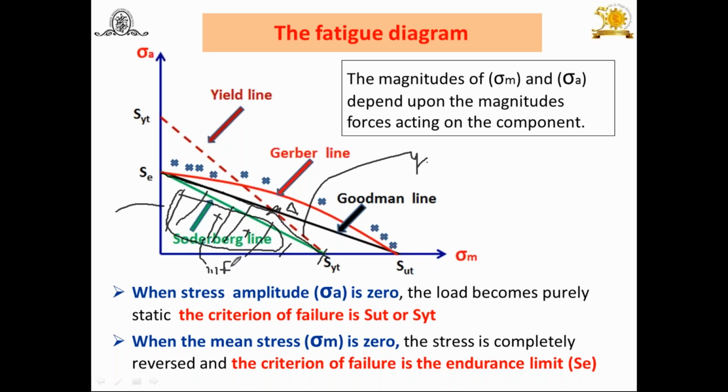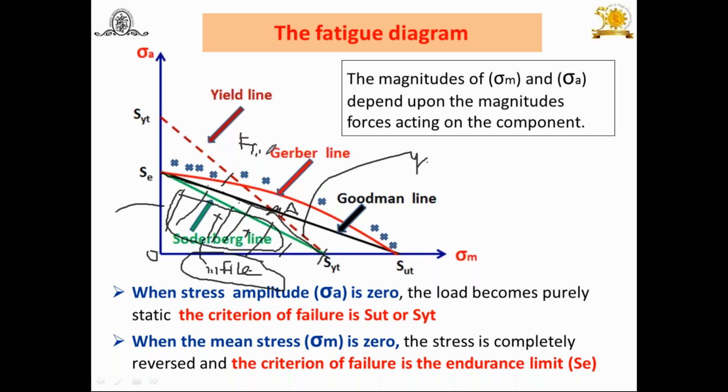Try to understand what I am saying. The point which comes in this area, suppose O, SE, this point A or SY, it's a modified Goodman diagram. You can say the component has an infinite life. But the components which are coming on this line and outside this have finite life.